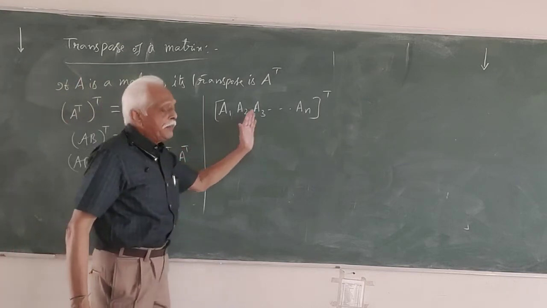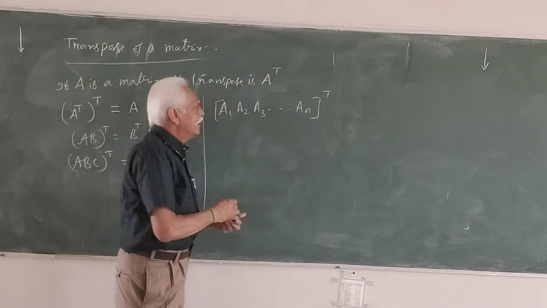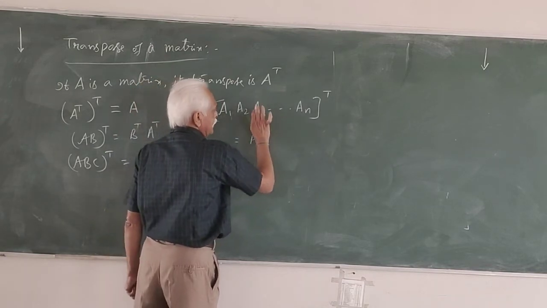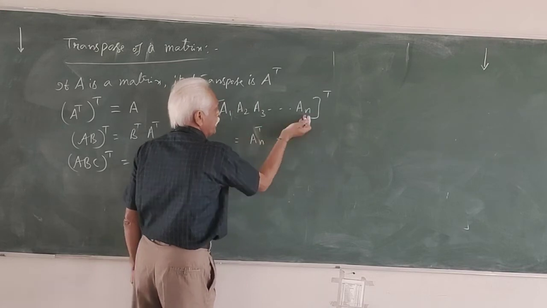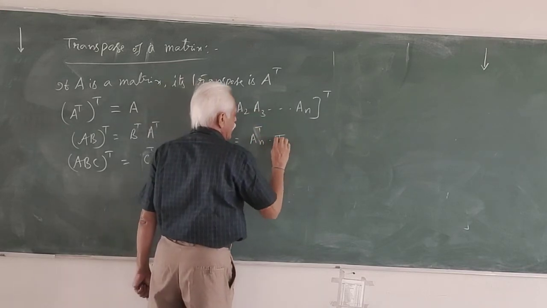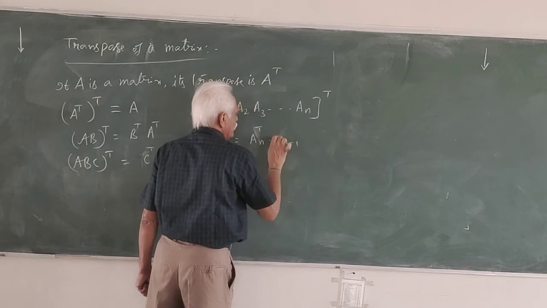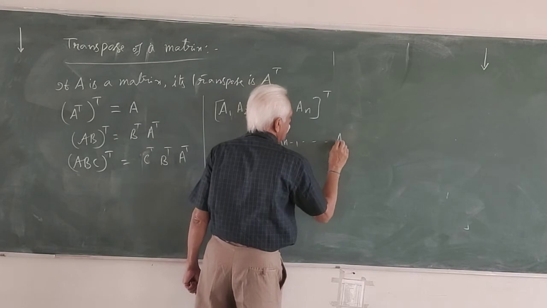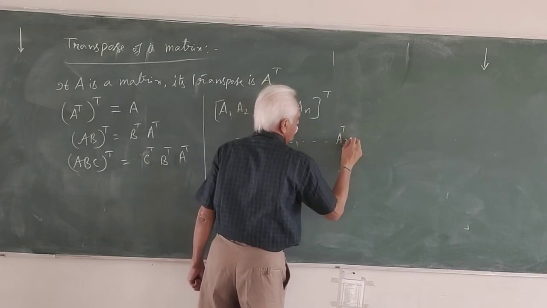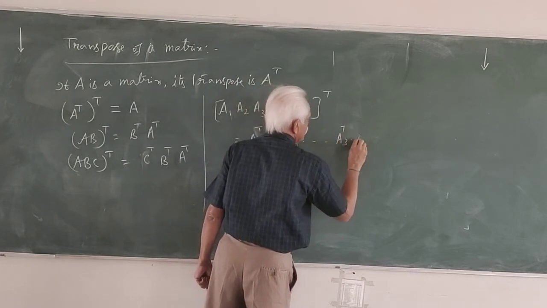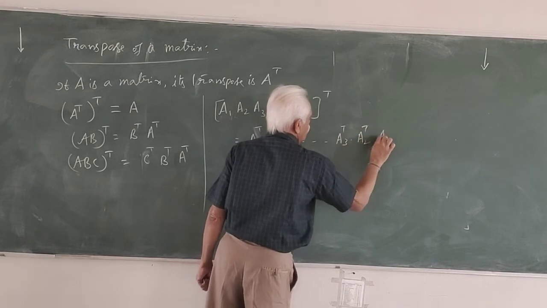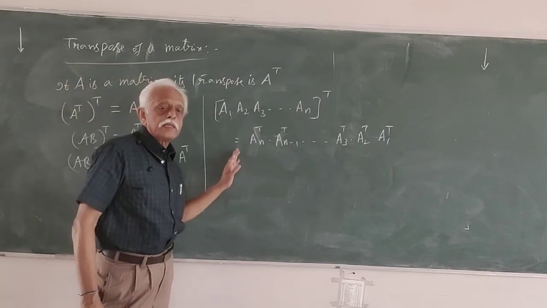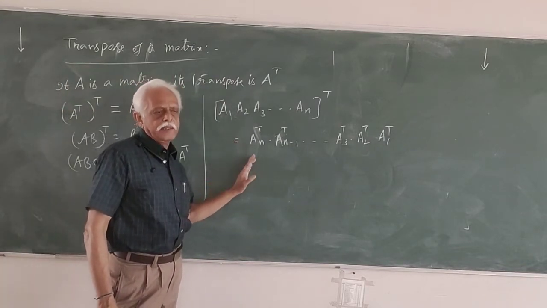So the transpose of this will be An transpose, before that An minus 1 transpose, and so on, A3 transpose, A2 transpose, A1 transpose. Be careful about this. This is another very, very important bit.